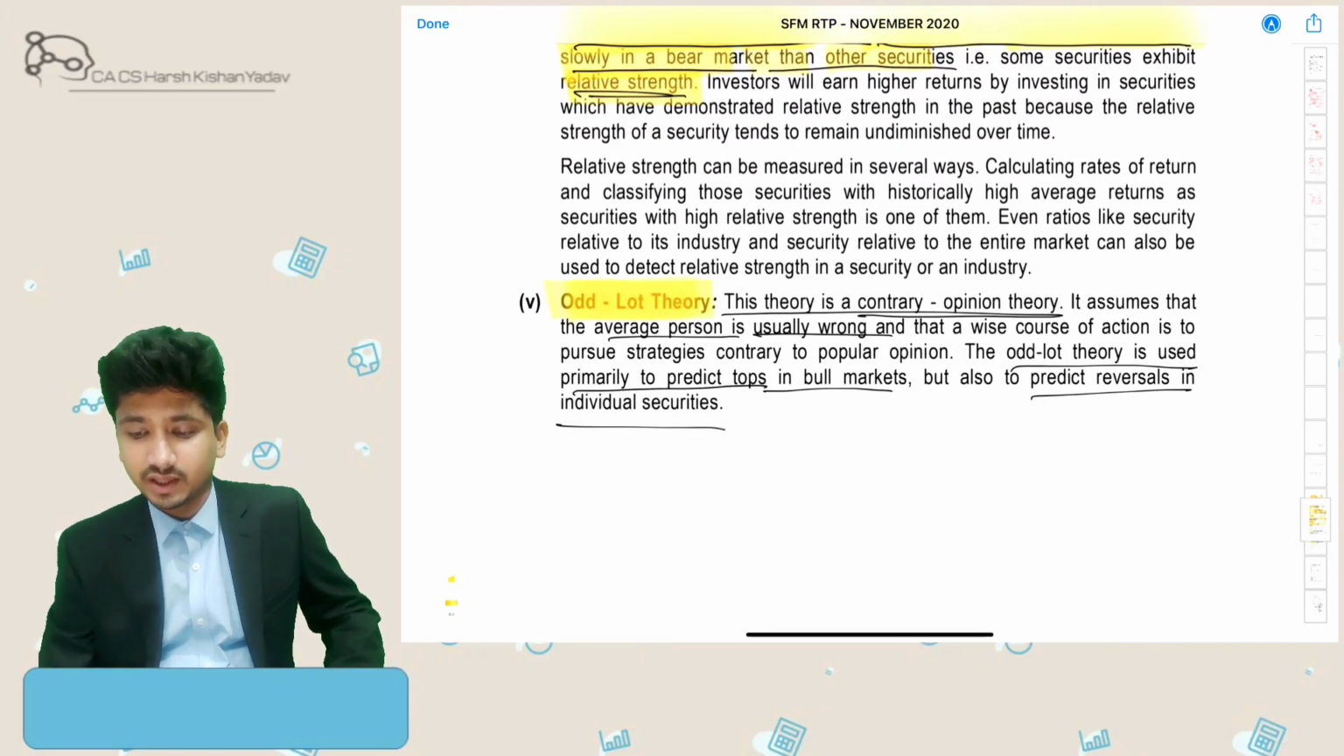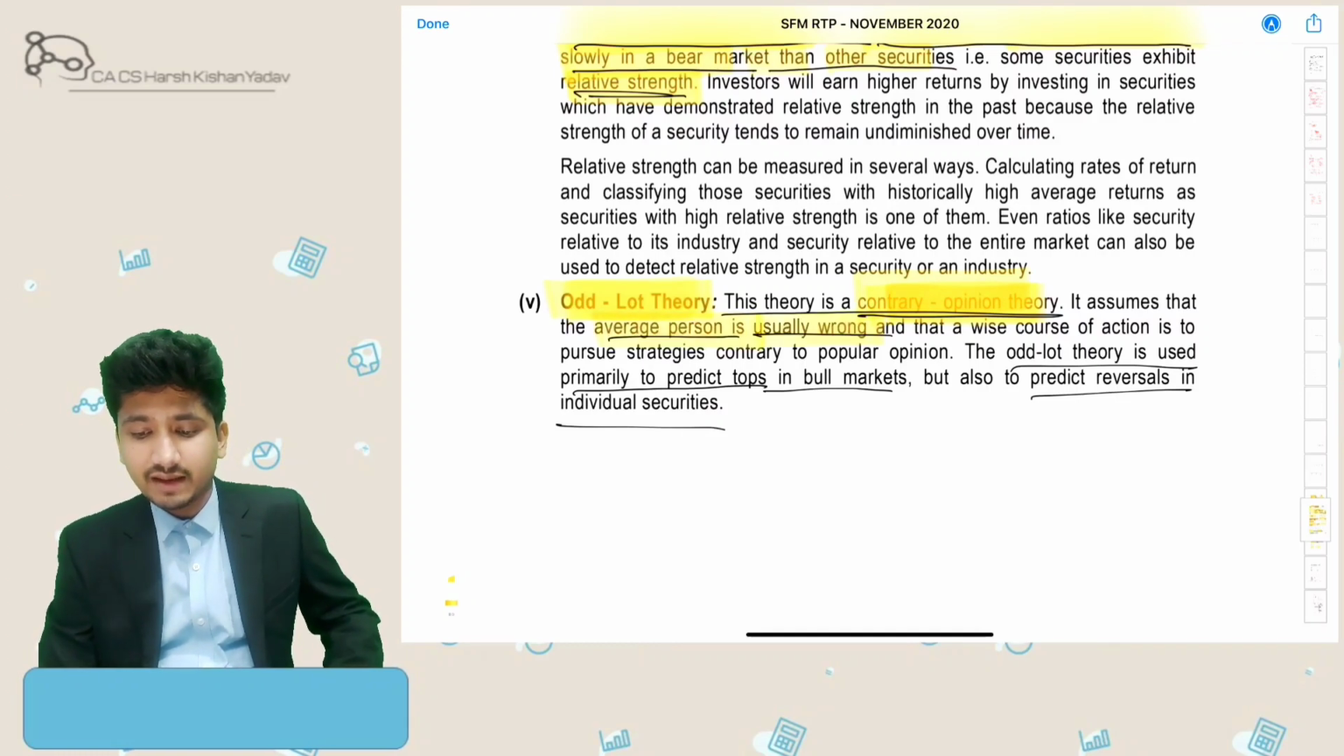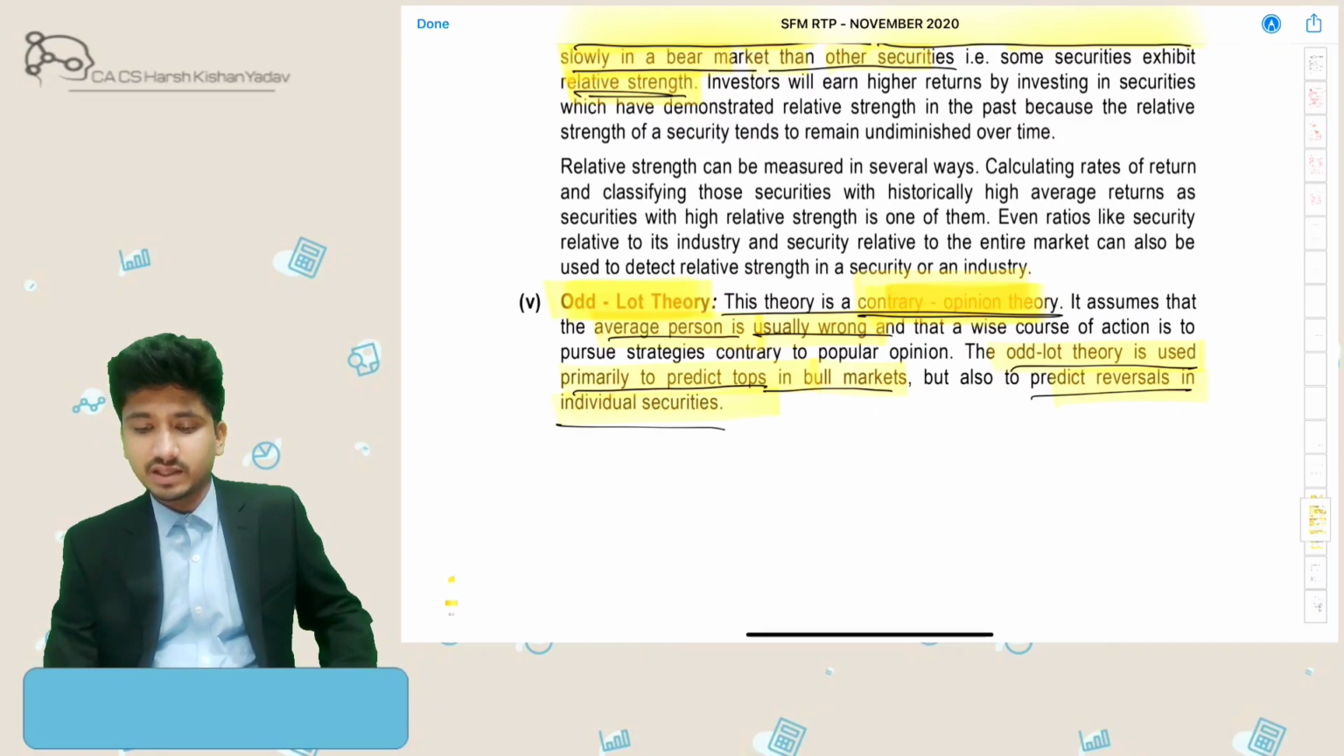Then the odd lot theory. This is a contrary opinion theory, which says that the average person is usually wrong. The odd lot theory is used primarily to predict tops in a bull market and also to predict reversals in individual securities.